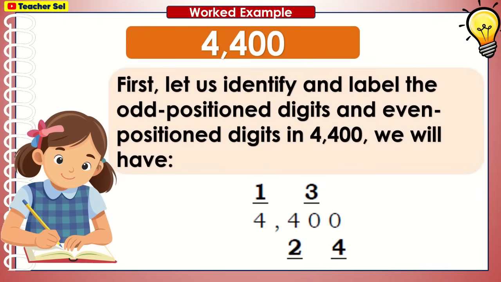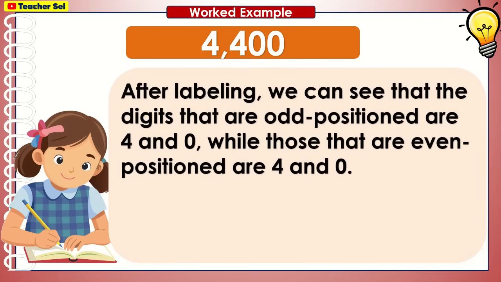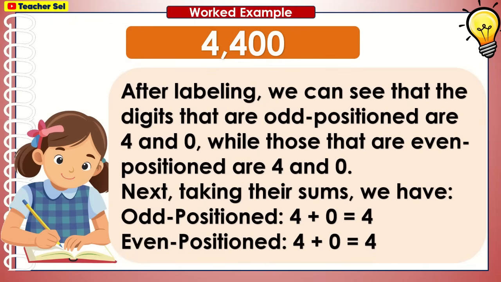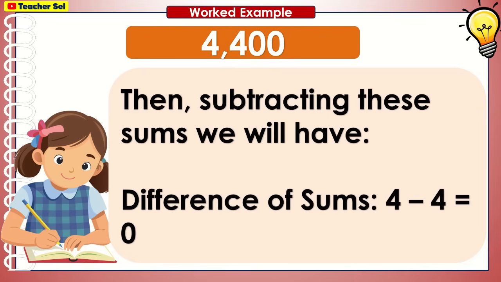For 1400, difference of sums is 4 minus 4 equals 0.